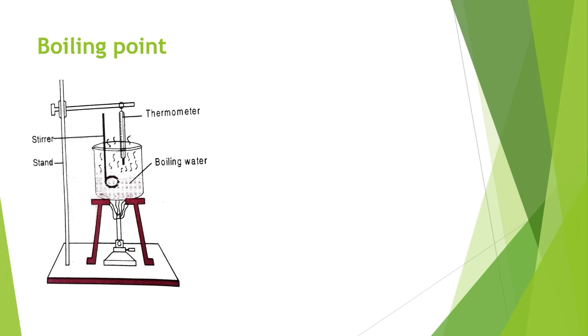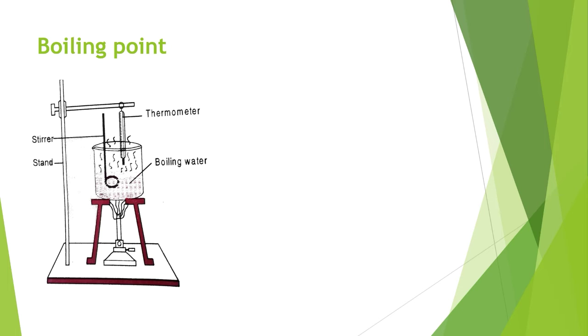Here I placed a simple experimental method, and here water is boiling and the thermometer is also placed here, and also a stirrer. This is a stand to hold a thermometer, and we are just taking some water to boil, and we also fix the thermometer. There the boiling tube is heated through the burner.